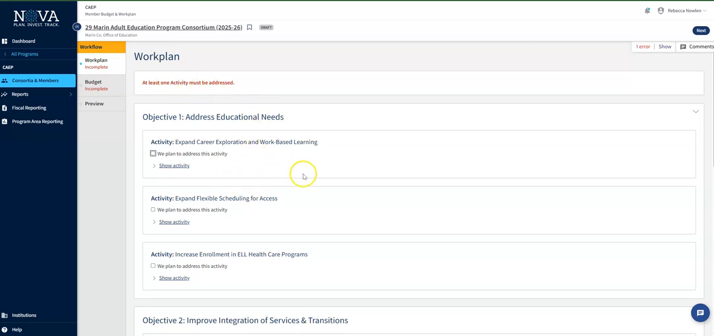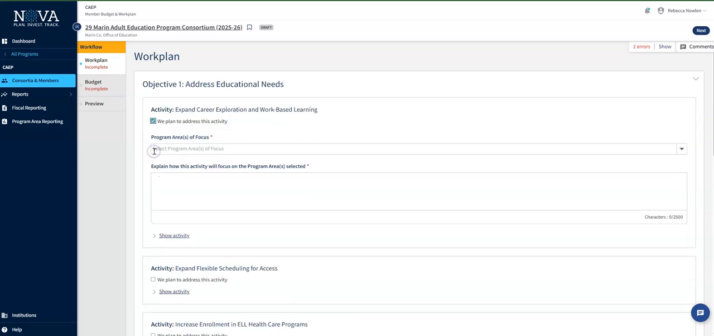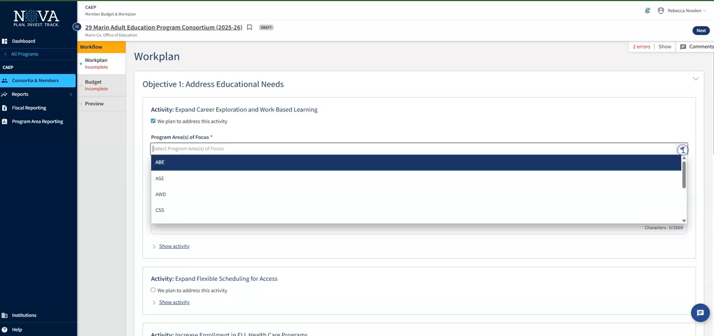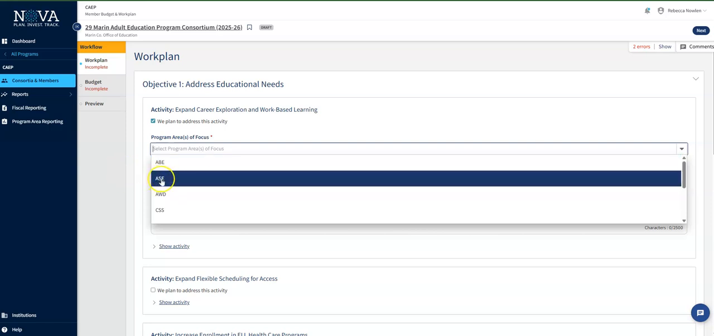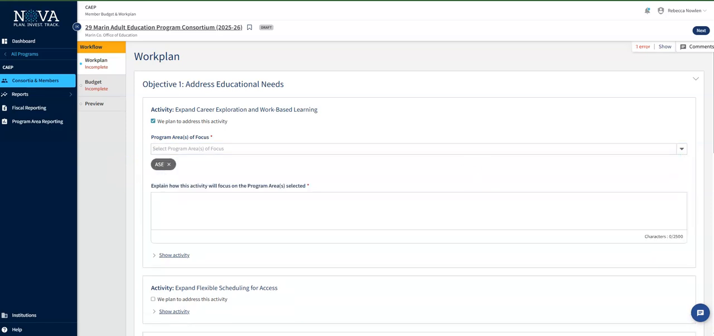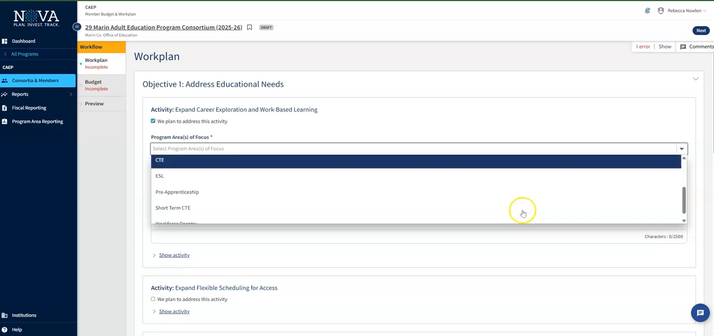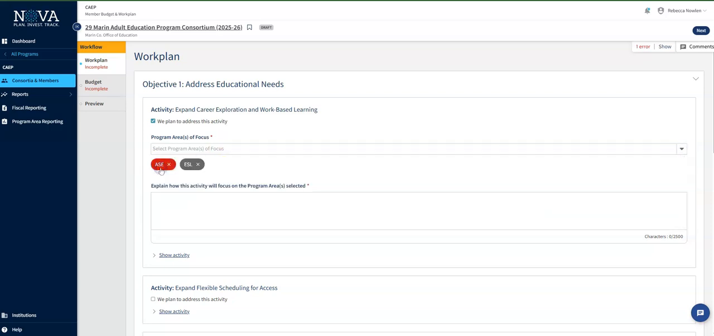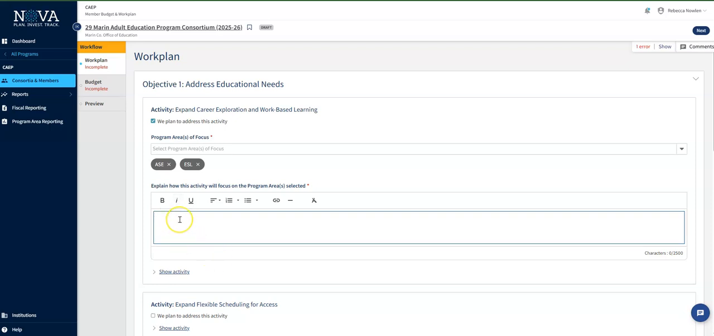So I'm going to click on Expand Career Exploration and Work-Based Learning. I'm going to click Yes, we plan on addressing this activity. Which program areas do I want to include in this activity? Well, I think I'm going to include adult secondary education, and let's say I'm going to include ESL. Then you just need to have a brief explanation of how you plan to do this.